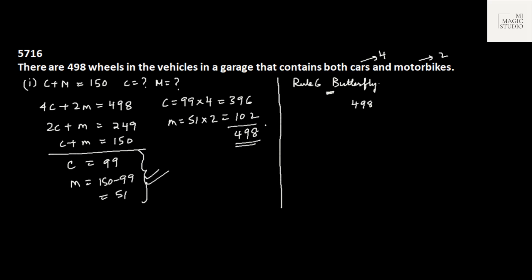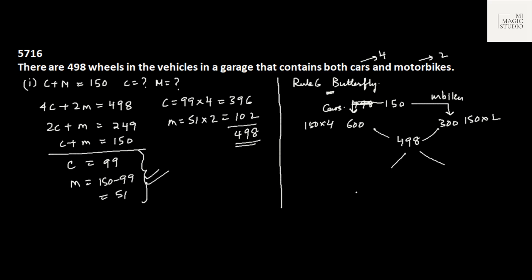498 wheels we have, or let us start with the number of vehicles we have, 150. If all vehicles are cars, then we should have 150 into 4, that means 600 wheels. And if all 150 are motorbikes, we should have 150 into 2, that is 300 wheels, but we have 498 wheels.